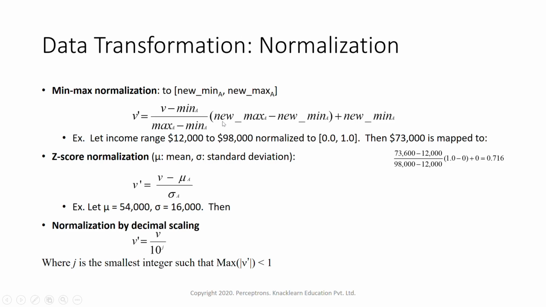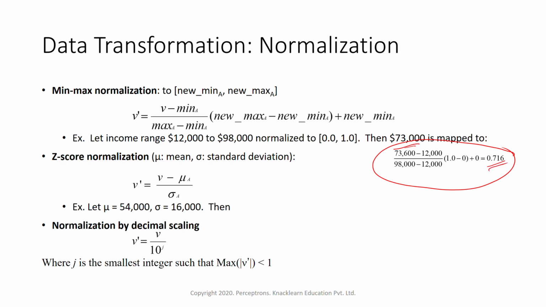After that, we have to multiply this with the new max minus new min, plus new min. So new max is 1.0, new min is 0.0, plus new min is 0.0. So this is how we have to put the values to normalize the data. Once we normalize, this 73,000 became 0.716 within the scale of 0 to 1.